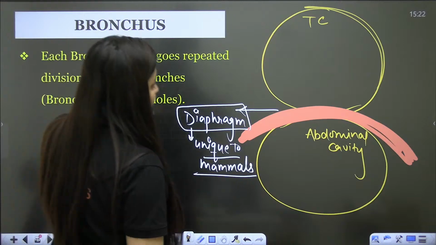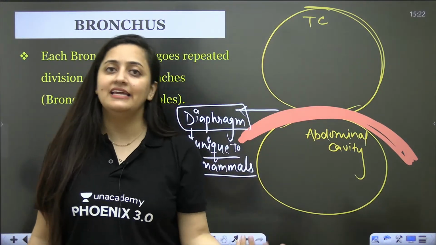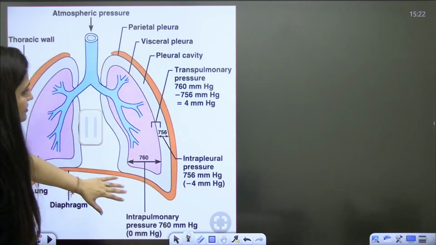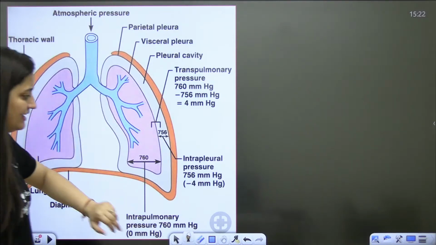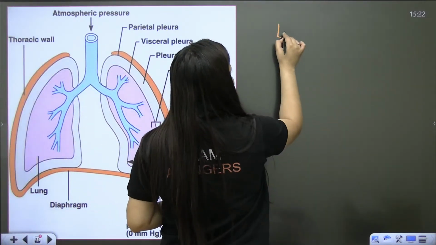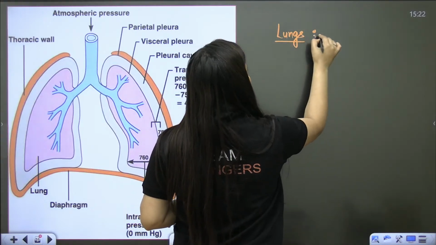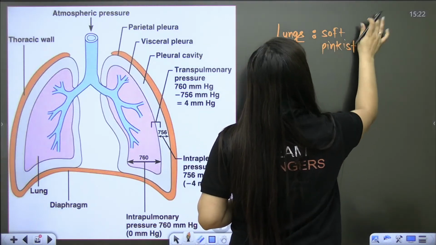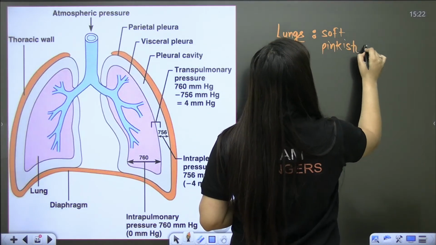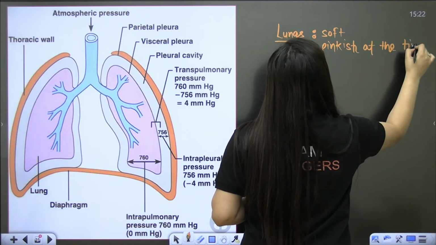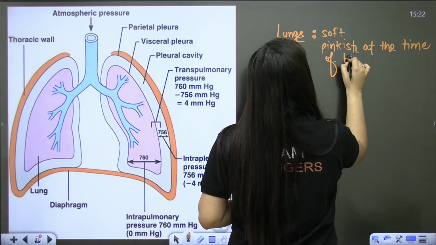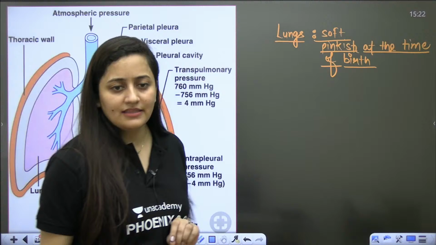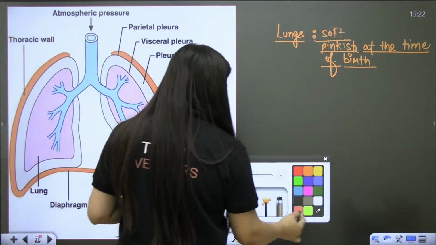Again, I am repeating: the lungs are present in the rib cage, and it is an anatomically airtight chamber. Just have a look at these lungs, the right lobe and the left lobe. Lungs are also covered with a covering. The lungs are soft and pinkish at the time of birth. So two lobes are there.